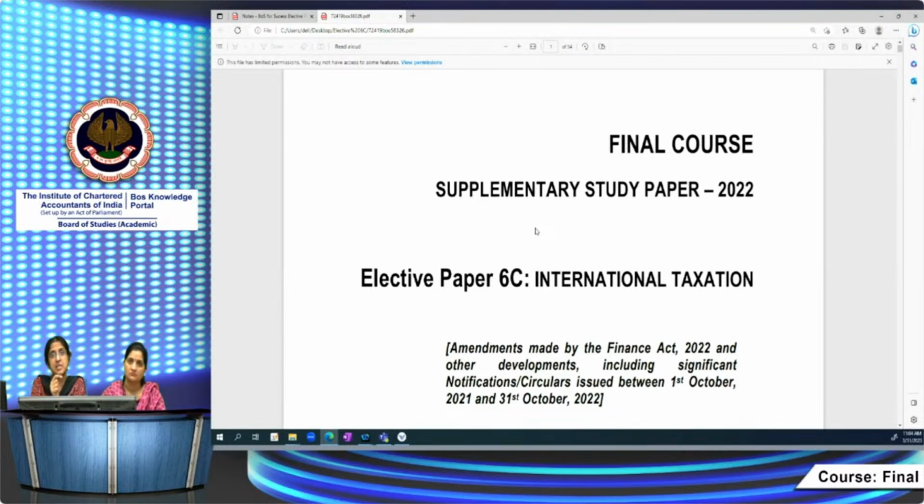For that, you have to determine the residential status. In an international taxation paper, information relating to residential status is generally given, either directly or through information from which you determine it. So it's very important. In one of the exams, they had given all the information relating to a person who stays in India, has returned last year or on 1st April of this year, and stays in India in entirety. They said he has come back and returned permanently from Australia. That was the situation. They had given all the information relating to Australian income, the conversion rates, everything.